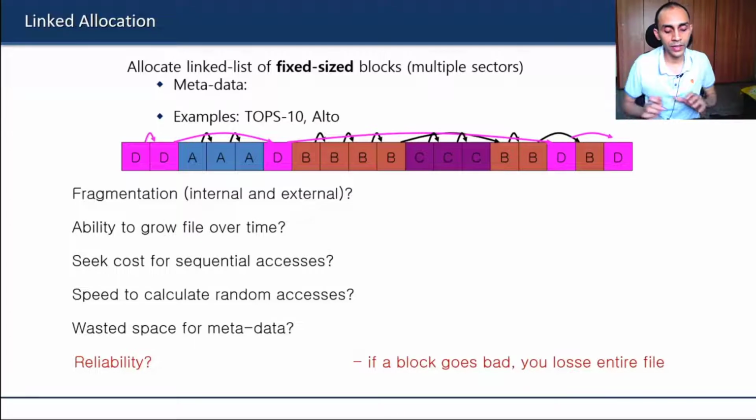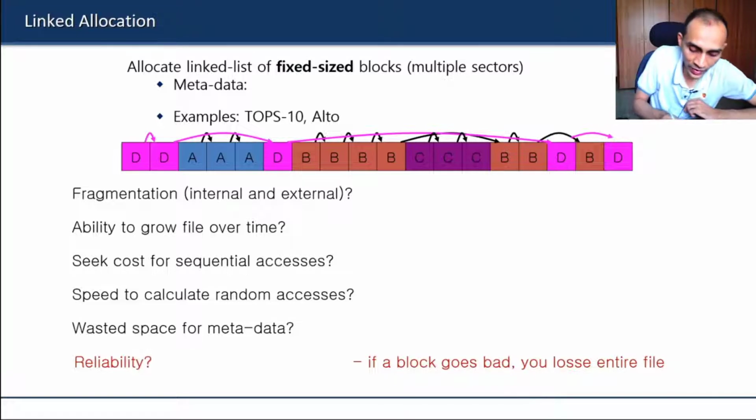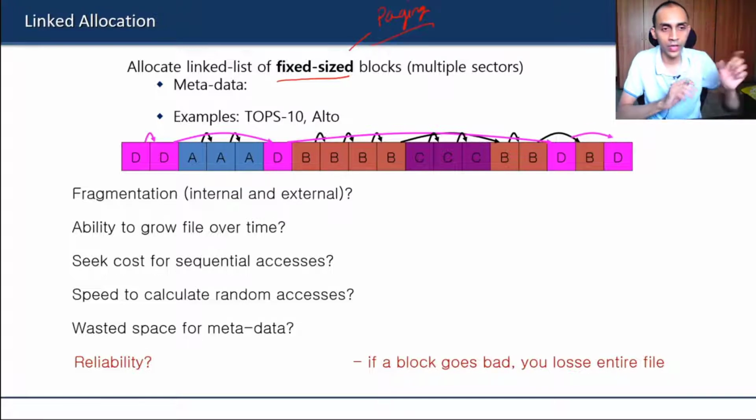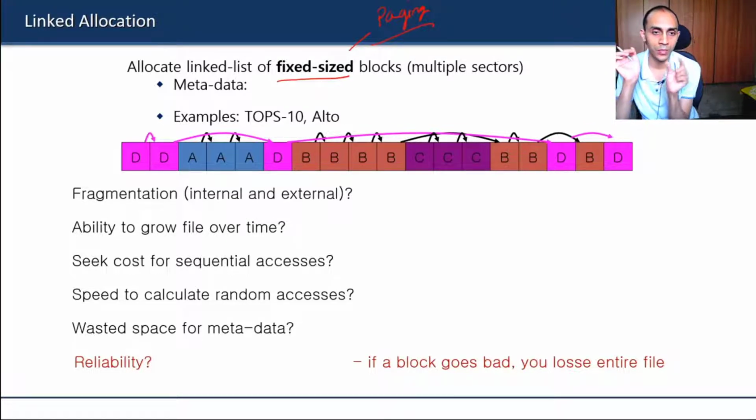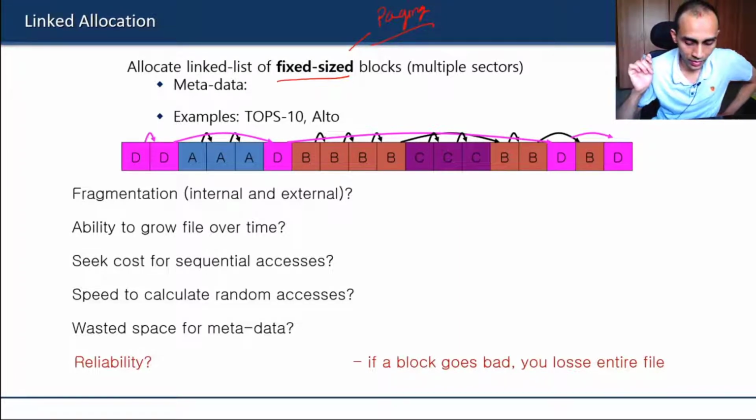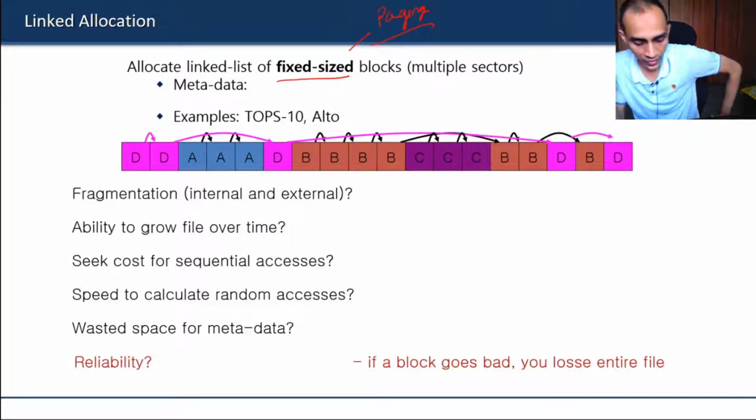So if you want flexibility in terms of avoiding fragmentation and being able to grow a file over time, two things we have to use. One is fixed size blocks like pages. Earlier we have seen that after segmentation we went for paging. In order to avoid free space management problems, small fixed size blocks, pages, made free space management a bit easier.